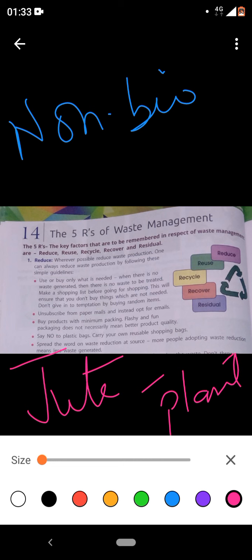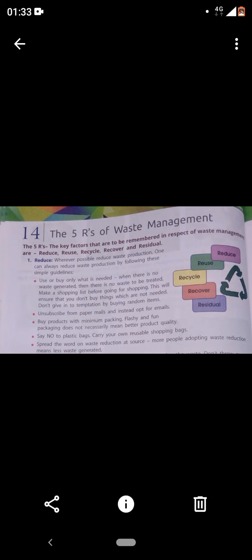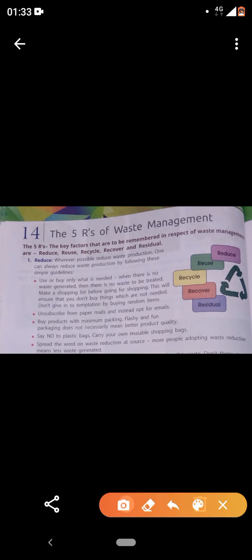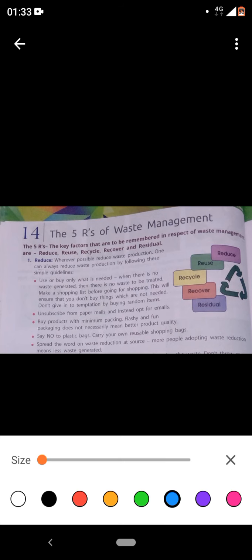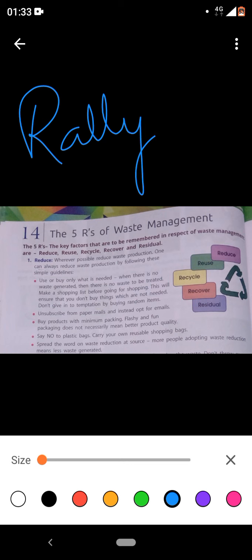Spread the word of no waste, reduction at source. More people adopting waste reduction means less waste generated. And see, we cannot go for rallies. People make fun of this. They don't understand that we are doing it for their benefit also. No, if we take the rallies out and spread the word, don't you do this, people start calling us mad. They wonder, why is he doing this? Who is he?